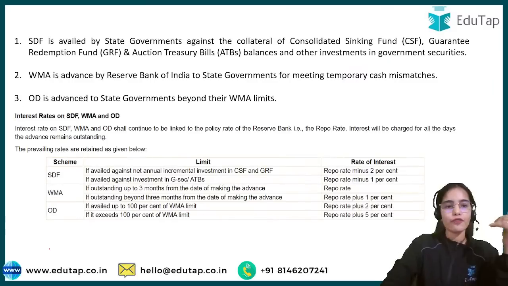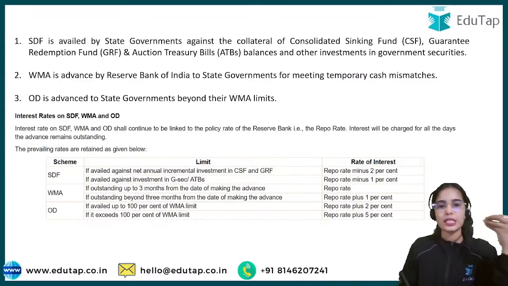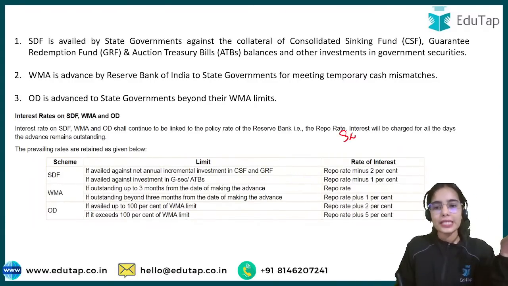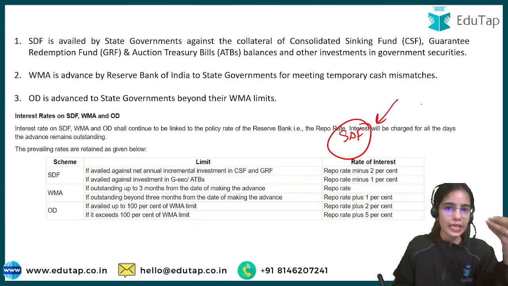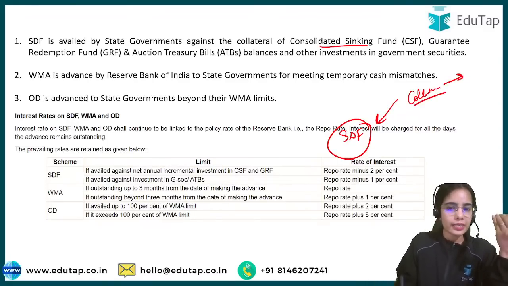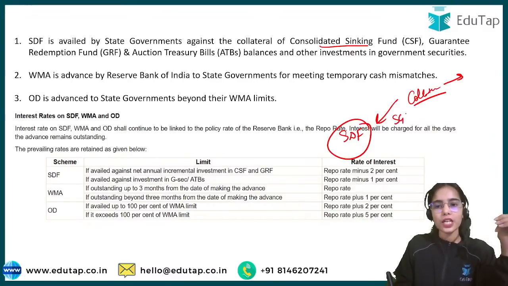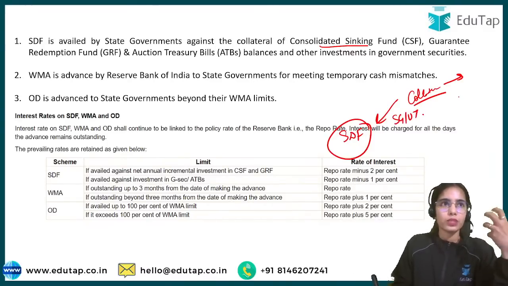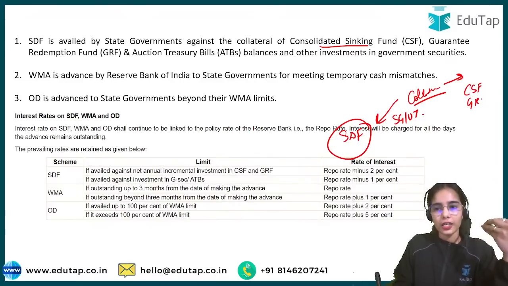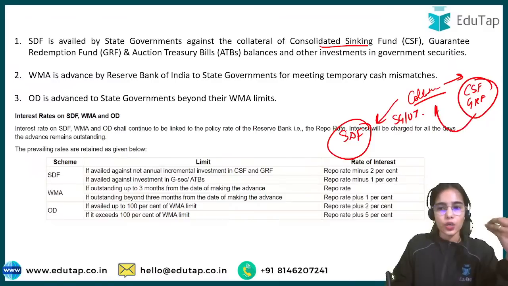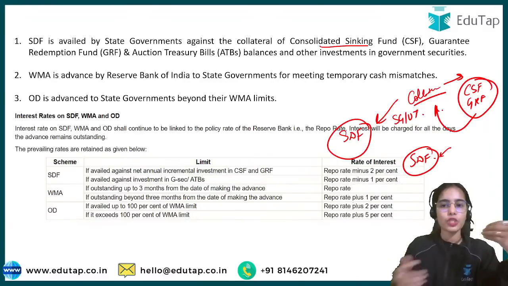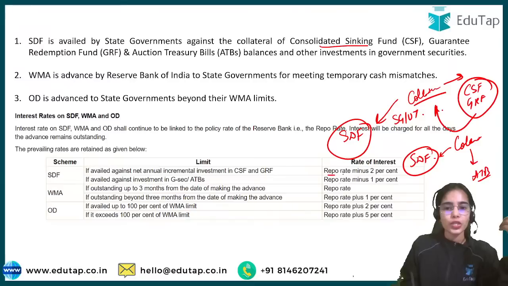Now, what is the SDF? What is the WMA? What is the overdraft facility? All of this we have discussed in a previous session. So SDF is just the loan that the state governments can take against the collateral that they are providing, in the form of the consolidated sinking fund and the guarantee redemption fund. So the state governments or union territories have investments in the CSF or GRF, and against their investments as collateral, they are taking a loan from the RBI. This SDF can also be taken against the collateral provided in the form of auction treasury bills. So they have different rates.